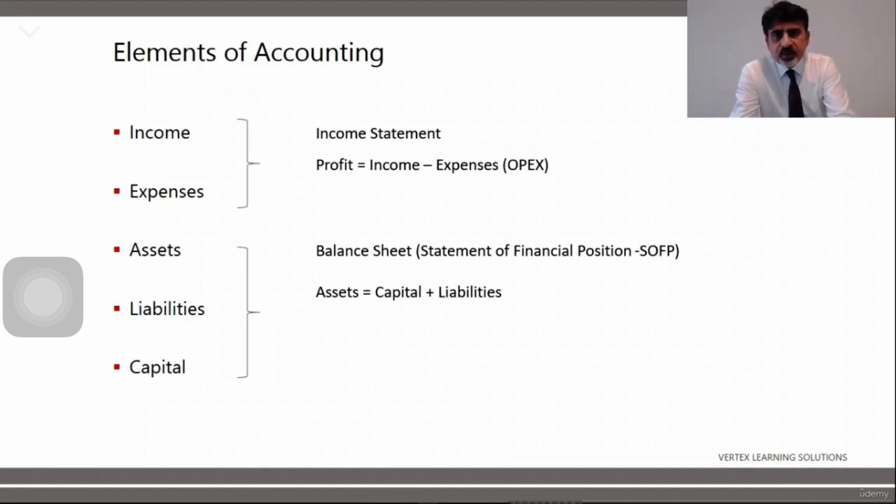Now, this is something you need to understand in more detail. Assets are always equal to capital plus liability. For example, if you have an asset of $100, capital means the money which belongs to you, and liability means the money which you have taken from outside.